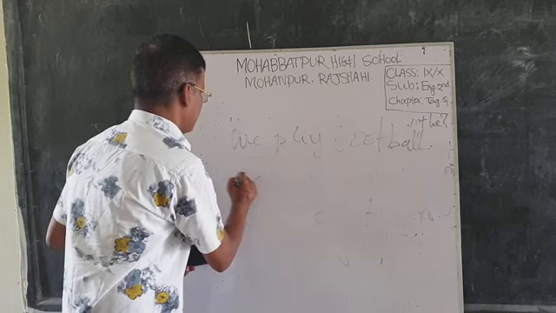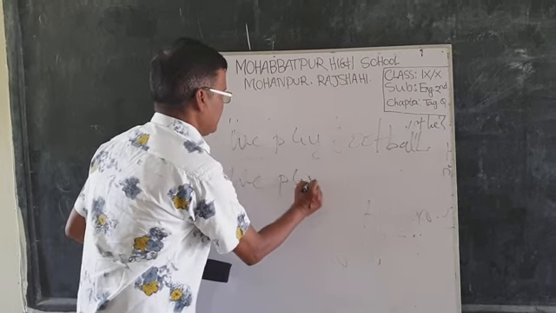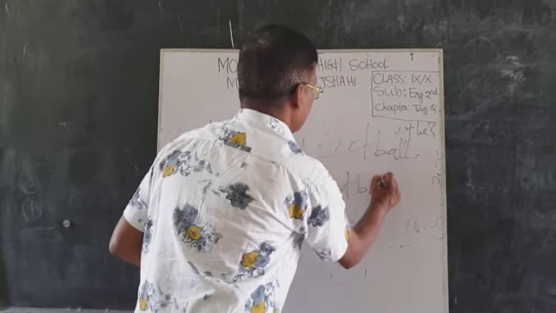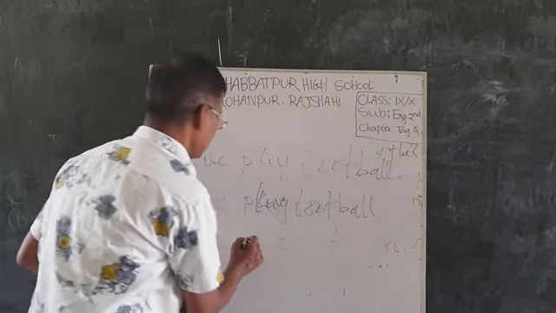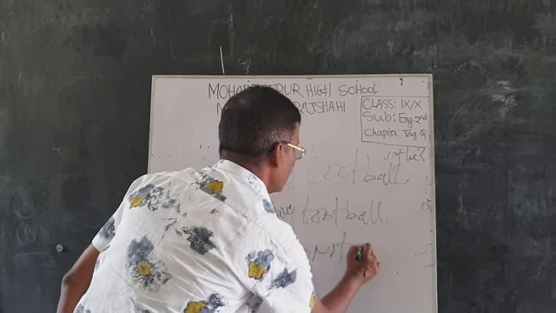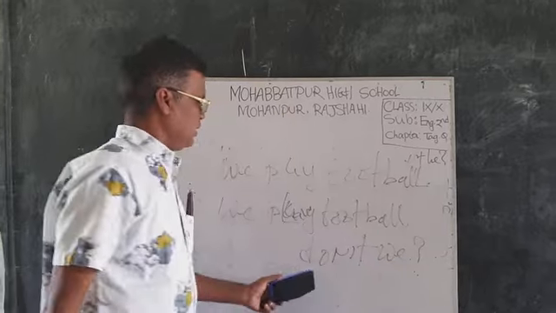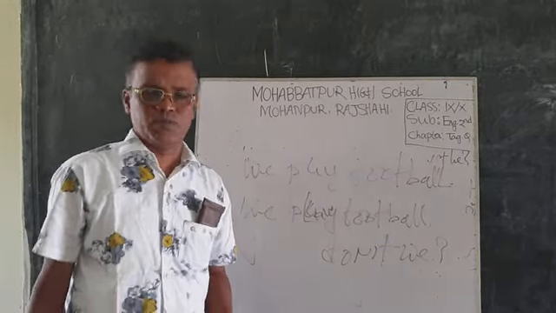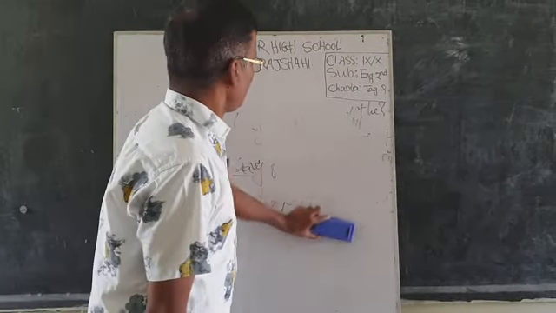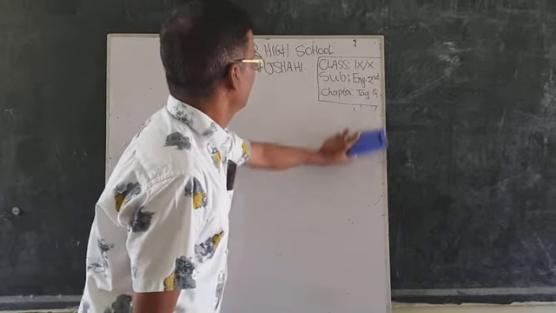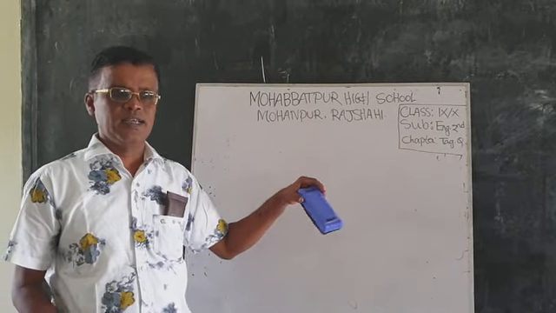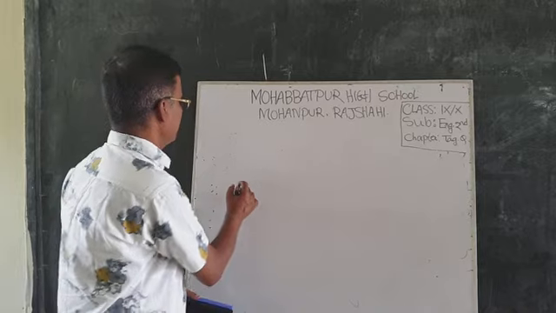First write down the sentence again. We play football, comma, and then the question is don't we, and at the end of the question write a sign of interrogation. You must use the sign of interrogation. And please, dear student, these two sentences are present form, and then another sentence is past form.